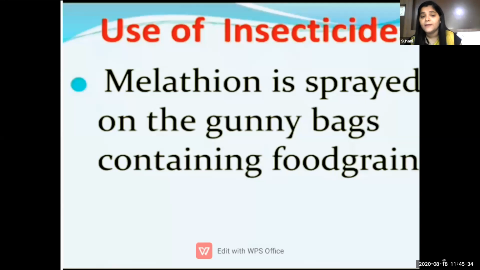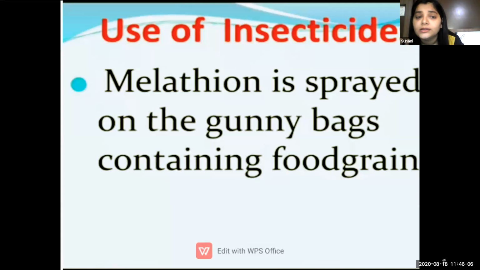That gunny bag is sprayed with malathion so that small flies and insects do not come into contact with the bag. That's why many grocery stores and wholesalers spray malathion on the gunny bags, so that the food does not get contaminated by insects and flies.